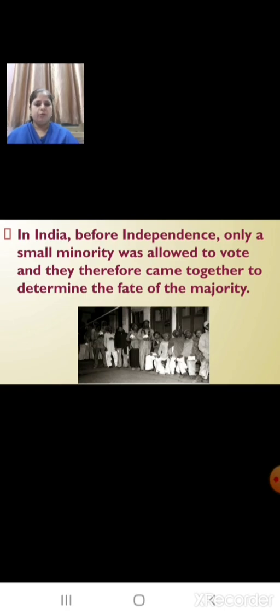Children, you know, when did India get independence? Yes, India got independence in 1947. How did it get independence? India fought against British colonial rule and became an independent and democratic country in 1947. But in India, before independence, only a small minority was allowed to vote, and they therefore came together to determine the fate of the majority.